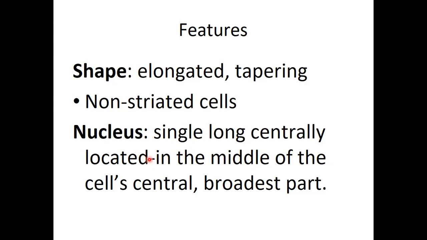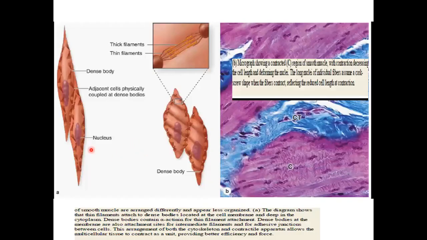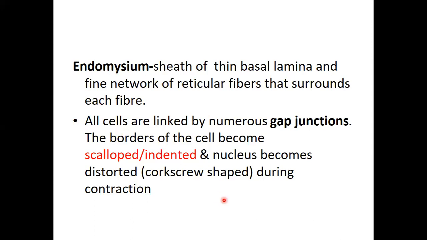Then they have a single nucleus, and the nucleus occupies the central part. So the nucleus is always in the mid portion here. That's where the nucleus is. In terms of organization, similar to what we saw with skeletal muscle, we have endomysium covering individual smooth muscle cells. Then we have perimysium covering a fascicle, then epimysium covering the whole